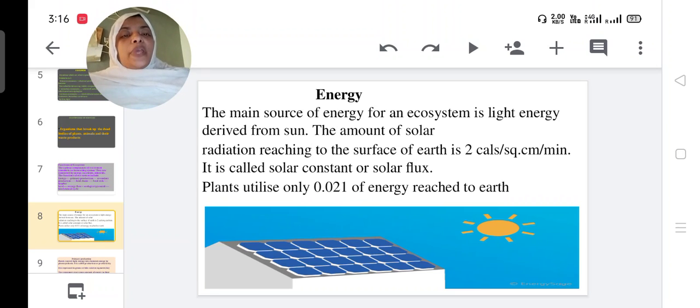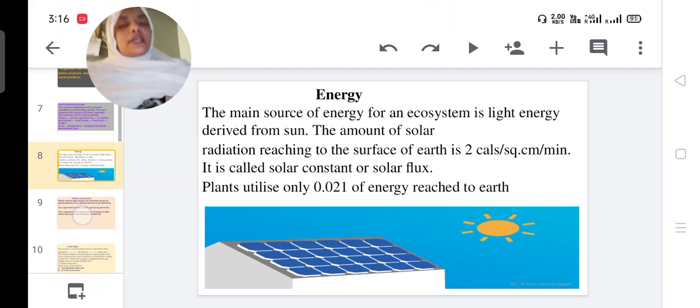So, the main source of energy of our ecosystem is sunlight. The amount of solar radiation reaching the surface of earth is 2 joules per square centimeter per minute. It is also called solar constant or solar flux. Plants utilize only 0.021% of energy reached to earth.